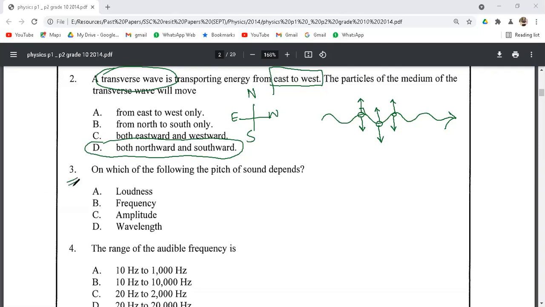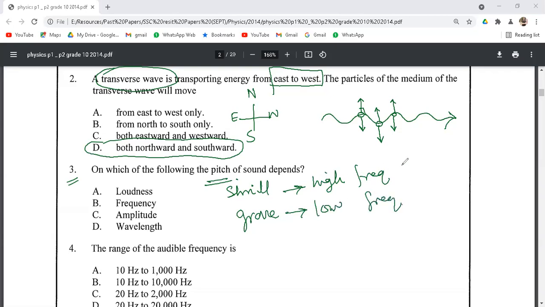Let's see our question number 3, on which of the following the pitch of the sound depends. So we know that pitch is a characteristic of sound that differentiates between shrill and grave sound. So the shrill sound is the one that has high frequency and the grave sound is the one that has low frequency. So high frequency sound is known as high pitch, while low frequency sound is known as low pitch.